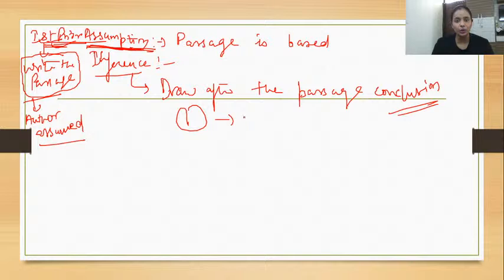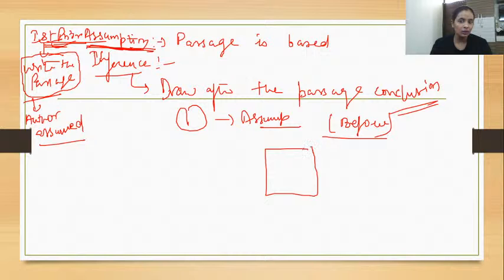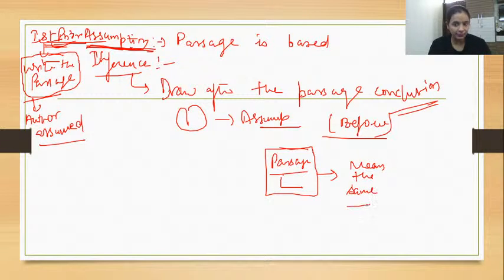So the first thing which you require is assumption. This is required before writing the passage, right? And inference is something which you draw when you read the whole passage, and that exactly tells you something which is not directly stated in the passage but means the same. Clear?